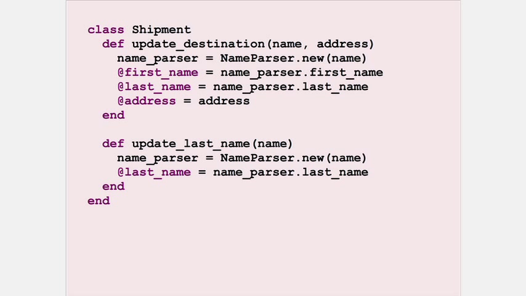In the shipment class, we just use the name parser, and as simple as that. We could go further with the refactoring, we could inject the dependency, but for now I'll stop here.